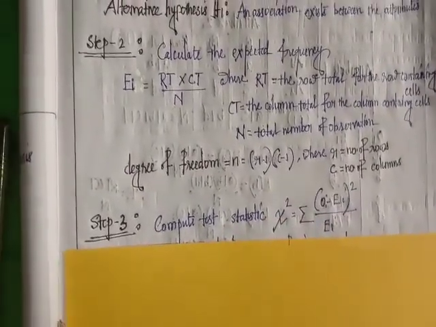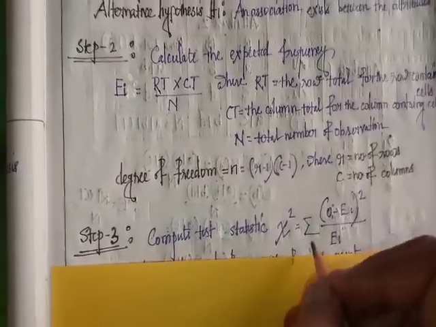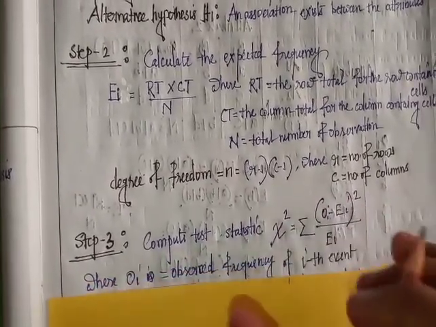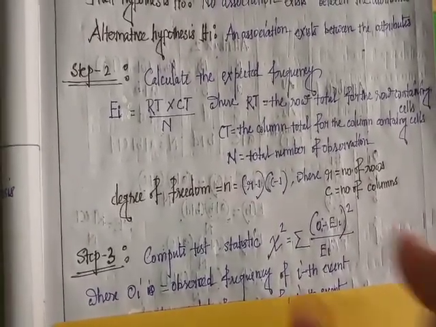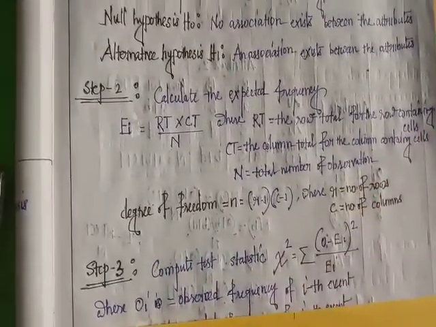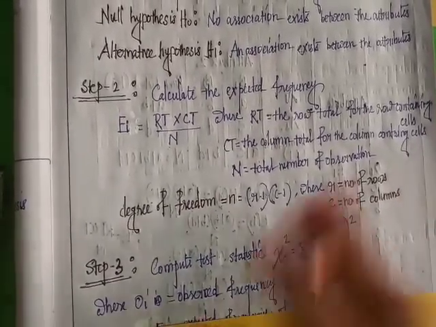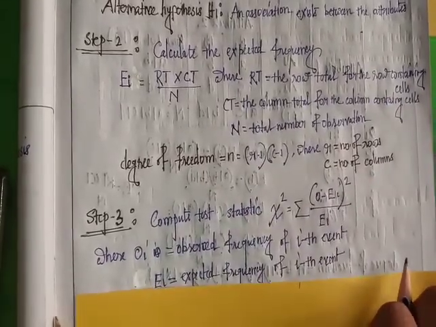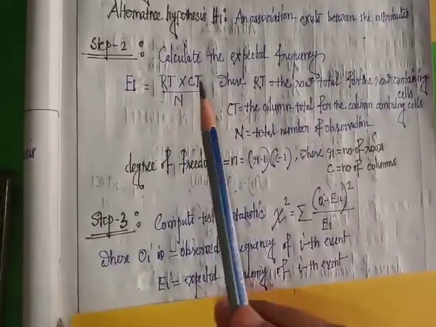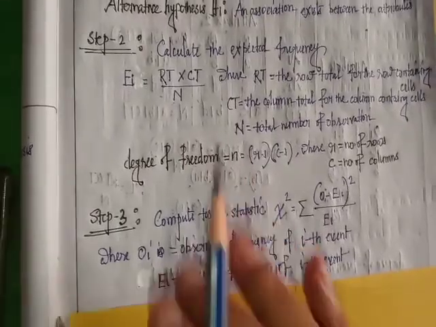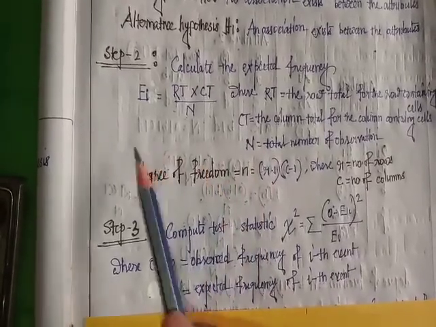This is the formula of chi-square: summation over i of (Oi minus Ei) whole square by Ei, where Oi is the observed frequency of the ith event, which will be given in your question, and Ei equals the expected frequency of the ith event, which should be calculated using this formula.